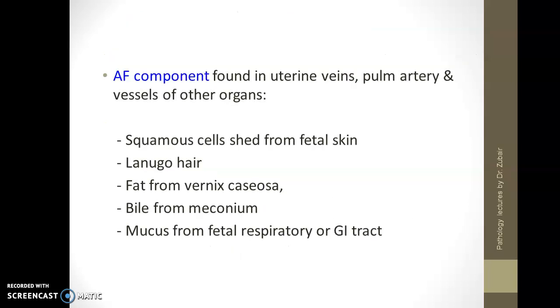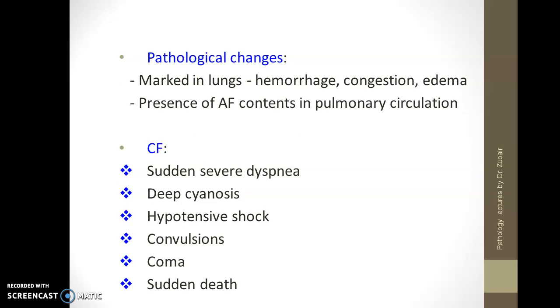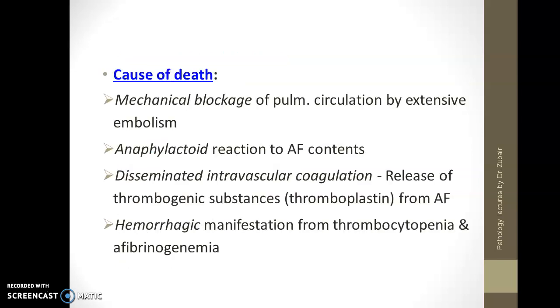And amniotic fluid, how do you diagnose it? You will find squamous cells shed from the fetal skin, lanugo hair, fat from the vernix caseosa, bile from the meconium, mucus from the fetal respiratory or GI tract. Pathologically, you will have in the lungs hemorrhage, congestion, edema, and there will be presence of amniotic fluid in the pulmonary circulation. Clinically, patient will be having severe dyspnea with deep cyanosis, hypotensive shock, convulsions, coma, sudden death. And cause of death can be mechanical blockage of the pulmonary circulation, anaphylactoid reactions, DIC, and hemorrhagic manifestations from thrombocytopenia and afibrinogenemia.